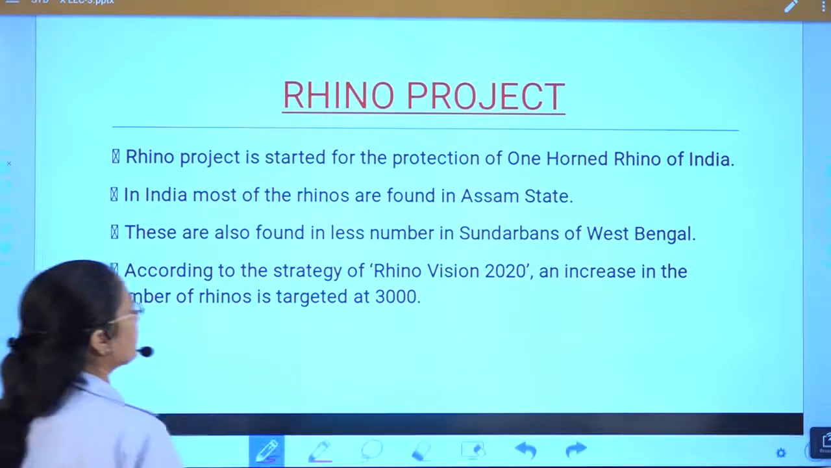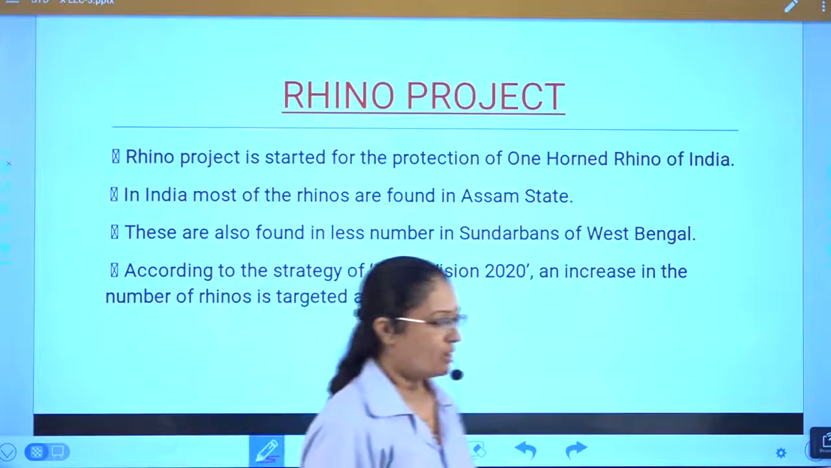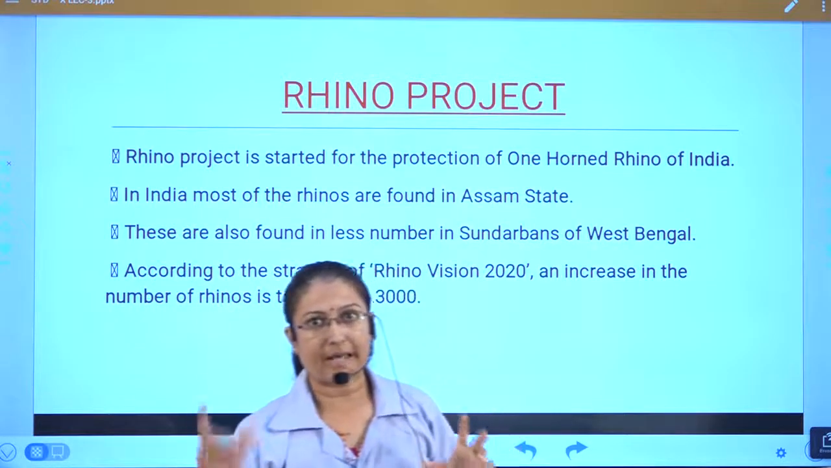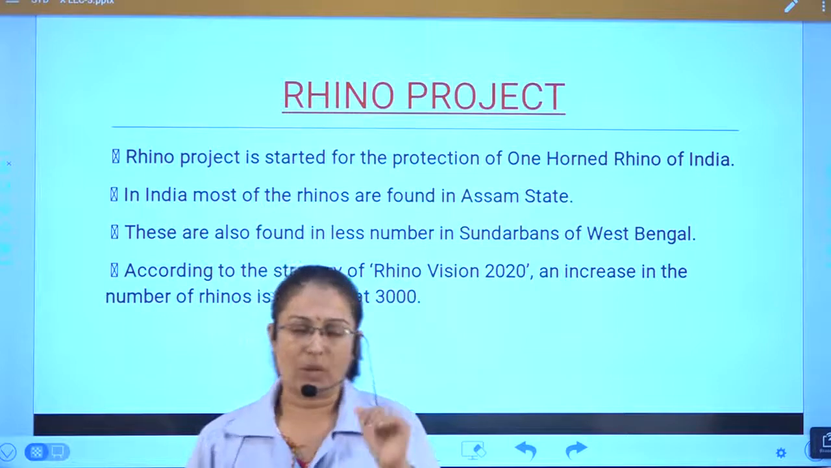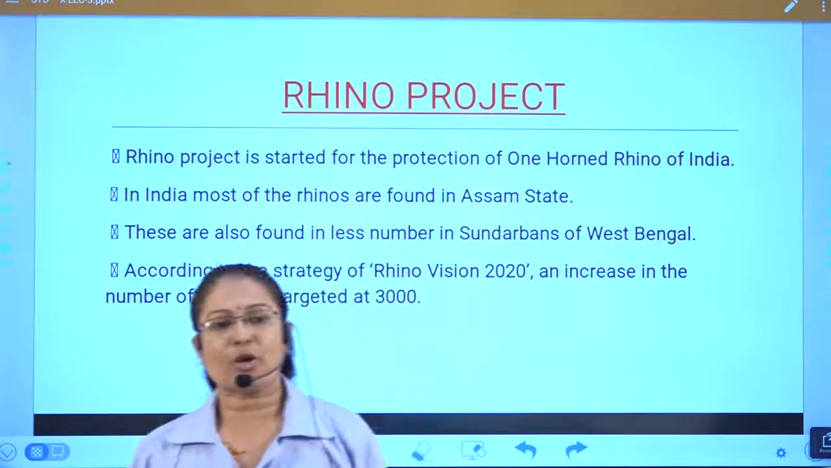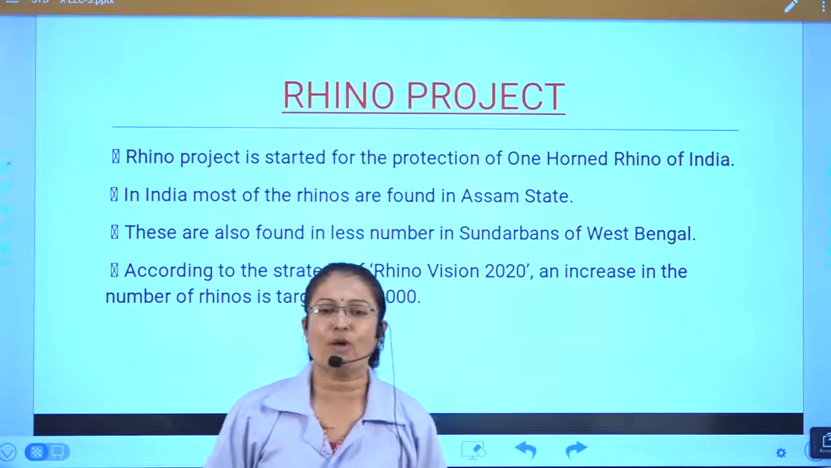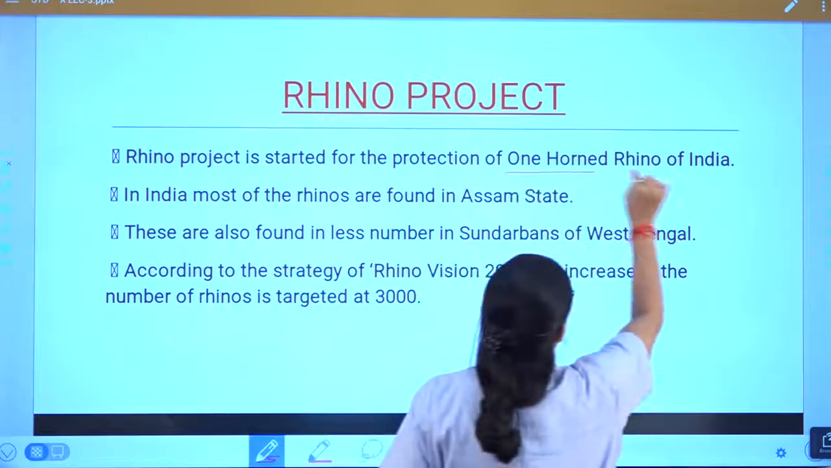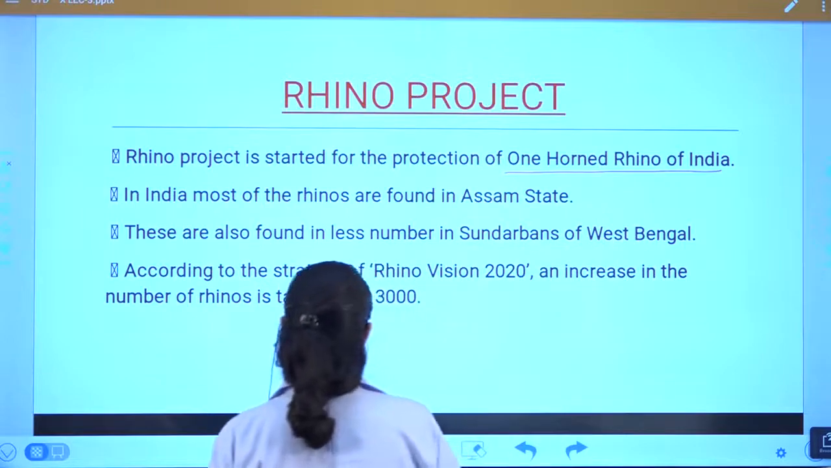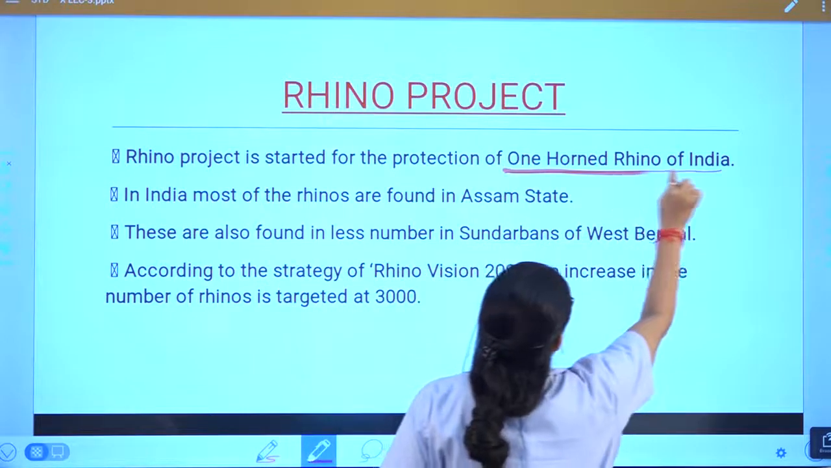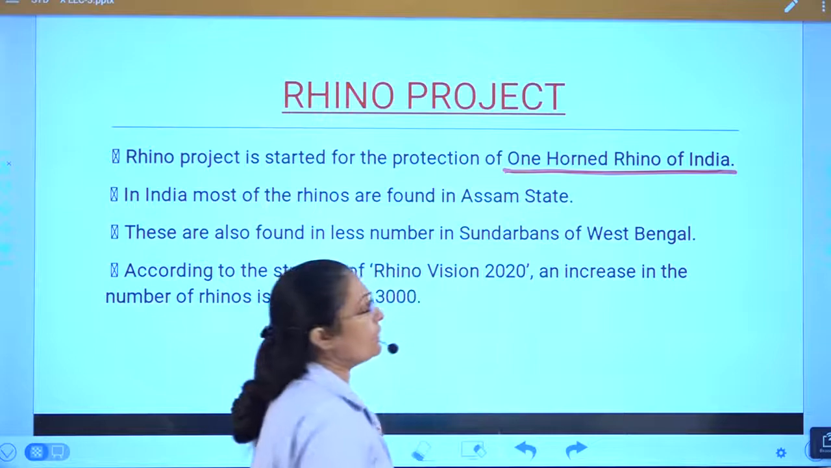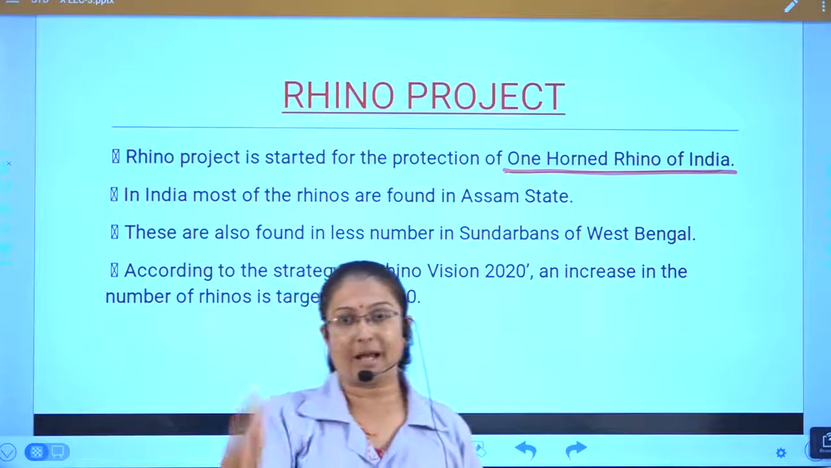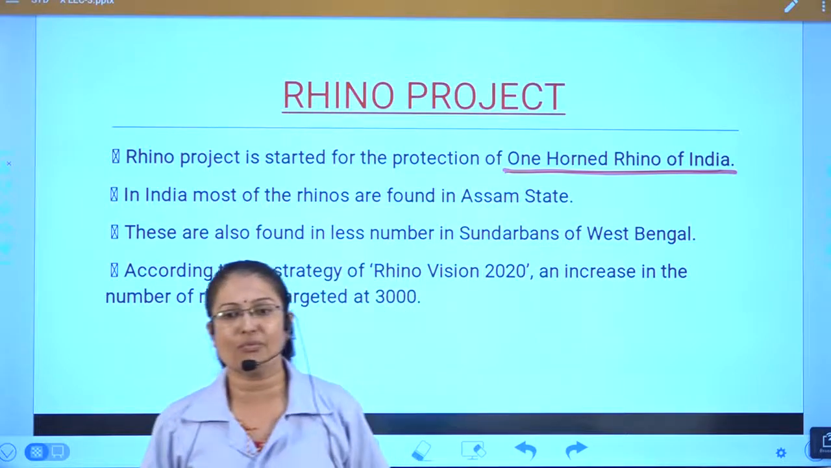Rhino project. One horn rhino, गैंडा जिसको कहा जाता है, one horn rhino. So the rhino project is started for the protection of the one horn rhino, एक सिंग वाला गैंडा, one horn rhino of India.